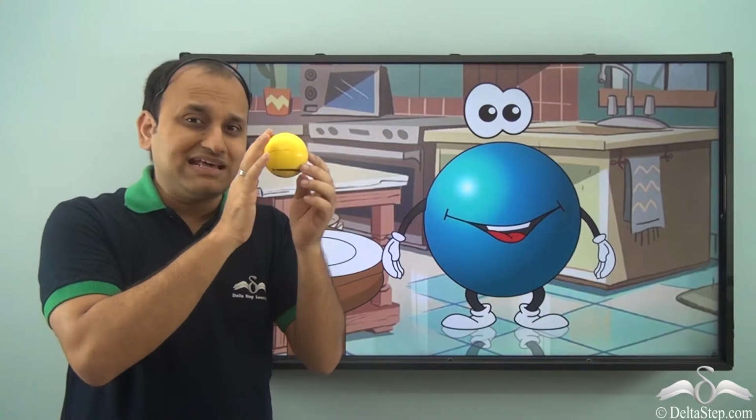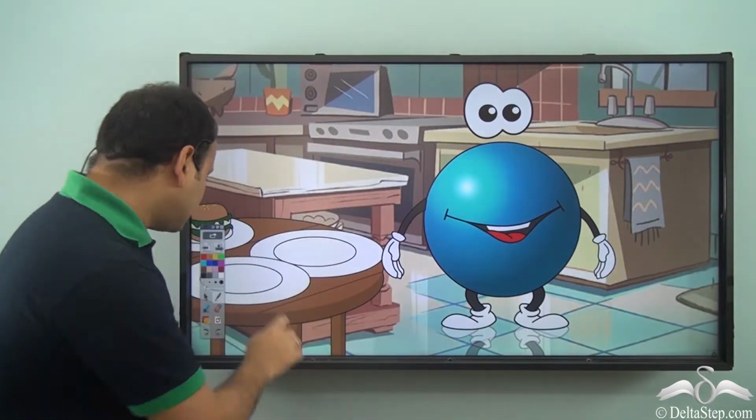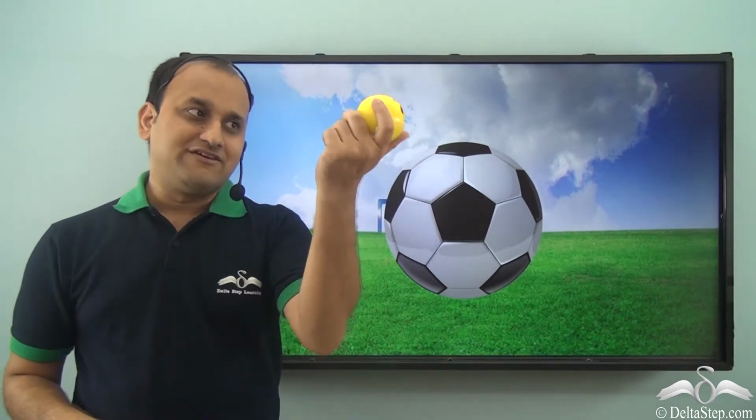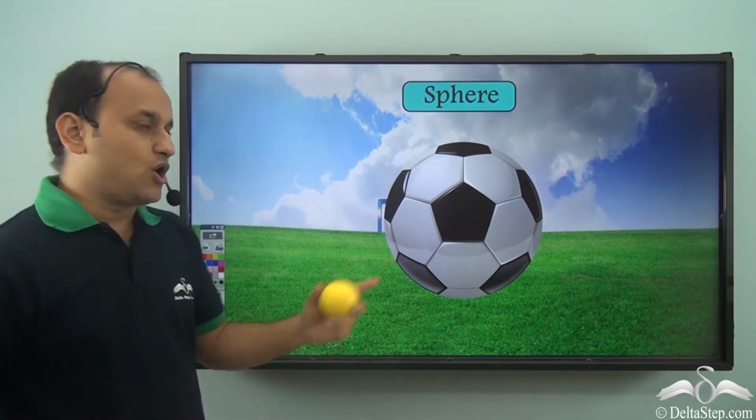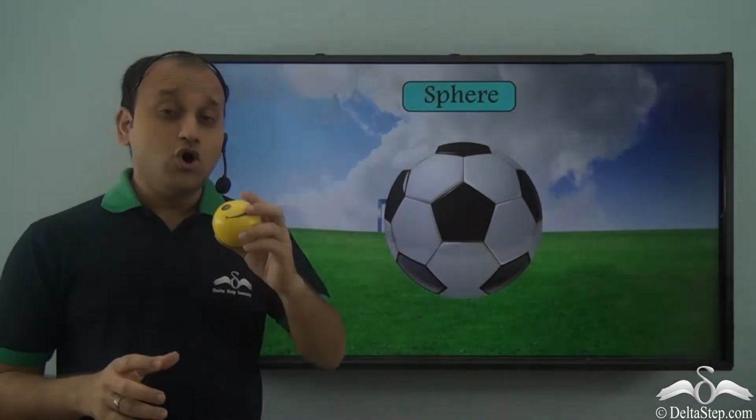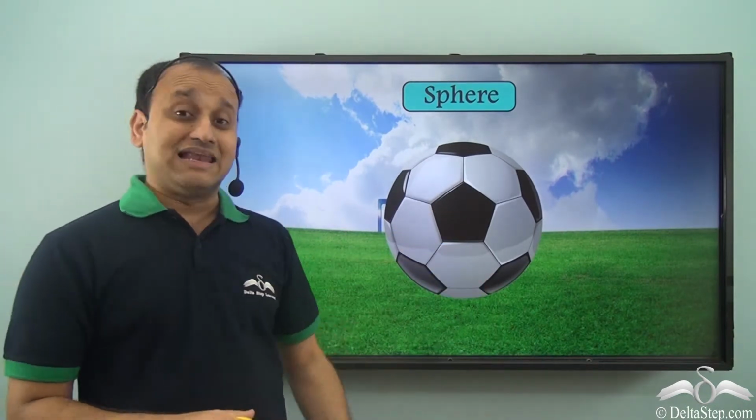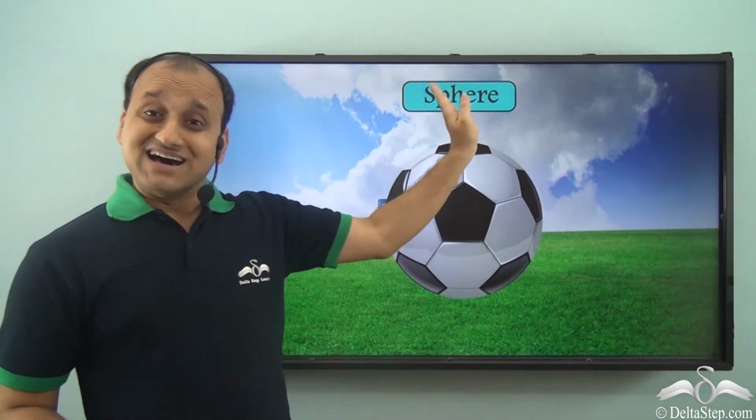And what exactly is this? Well, a football or even this ball, they have a common shape because they are completely round. And what do we call this shape? Well, we call it a sphere. So a ball or a football resembles a sphere.